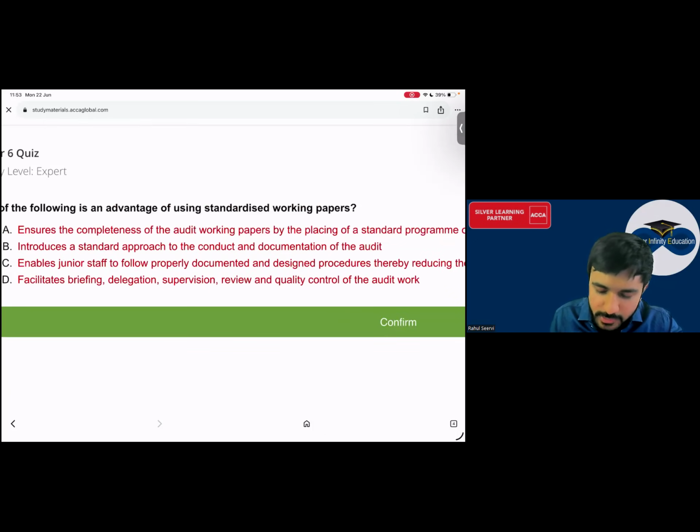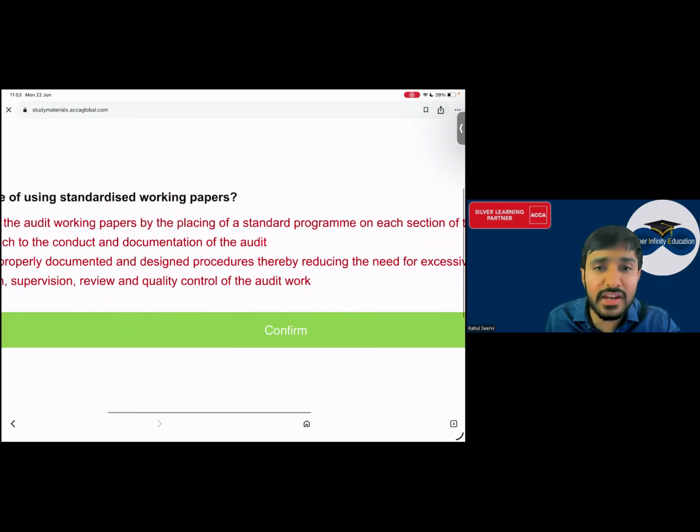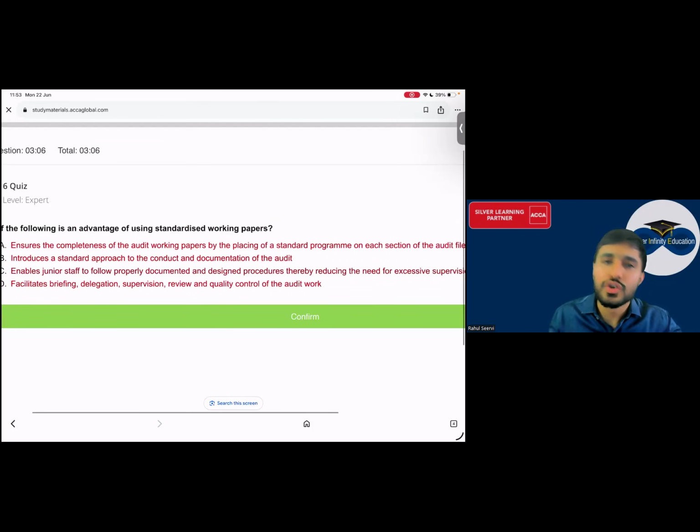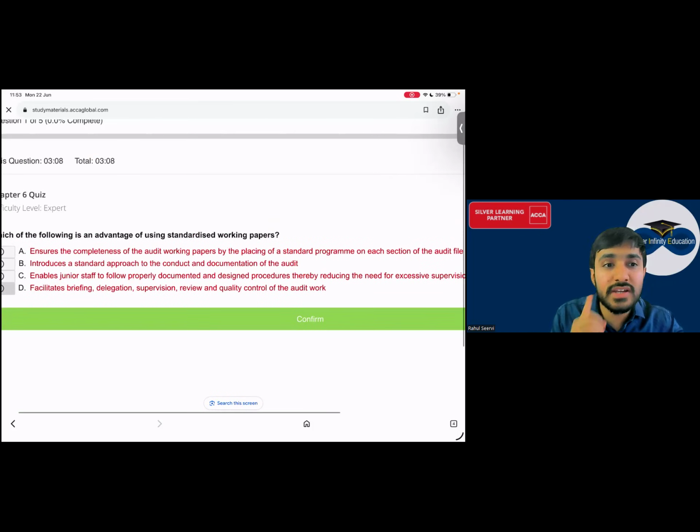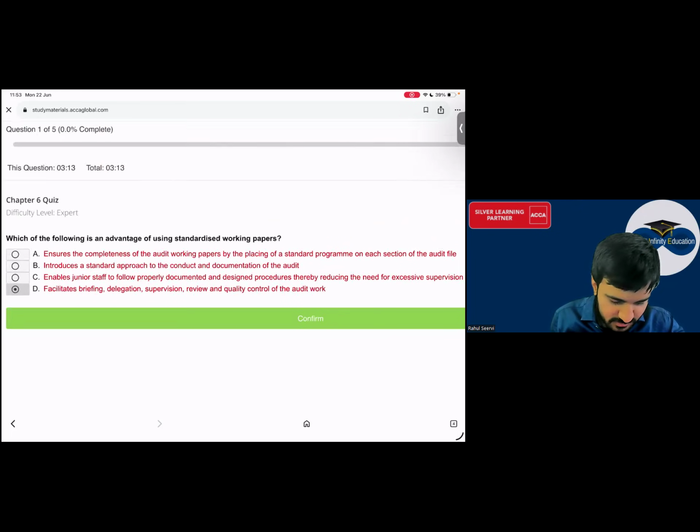हाँ, everything is properly documented and designed, thereby reducing the need of excessive supervision. नहीं, ये गलत है. Supervision तो करना पड़ेगा. But what was the advantage, everyone? The advantage was that it was in a proper format. Yes sir. D is the answer.